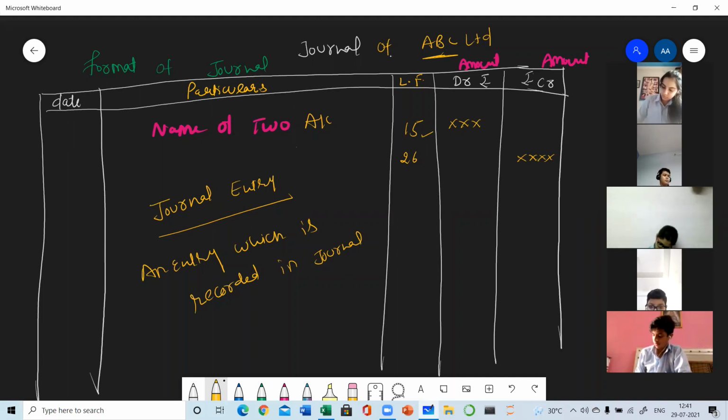Here, the next important terms: meaning of journal, meaning of ledger folio, then journal entry, and the last important term of today's topic is journalizing.